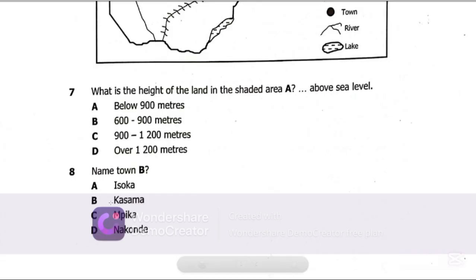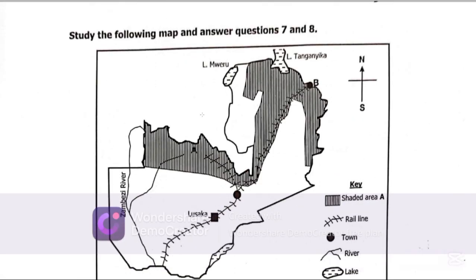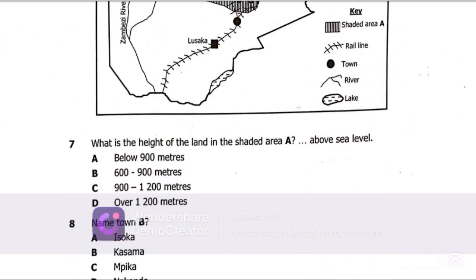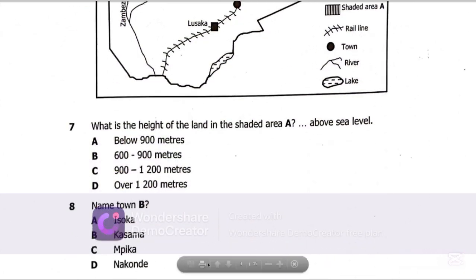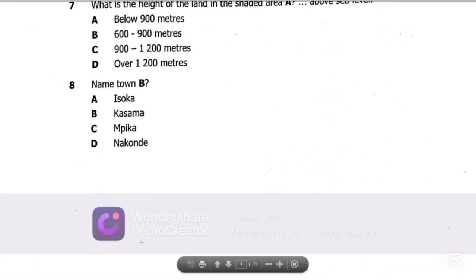Let's get to 8. Question 8 says, name town B. Town B is here, and this is a border town bordering Zambia and Tanzania. So the best possible answer for town B is D, Nakonde.